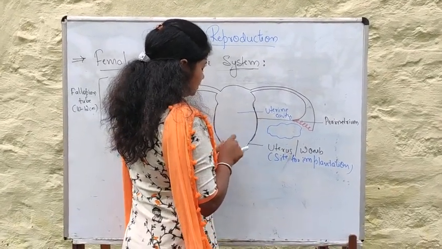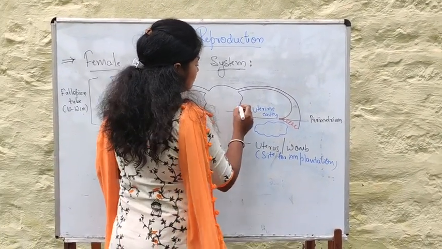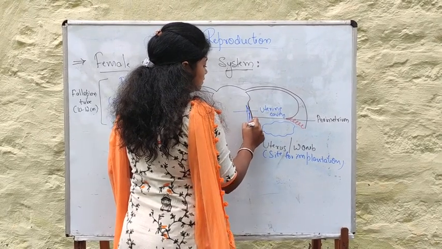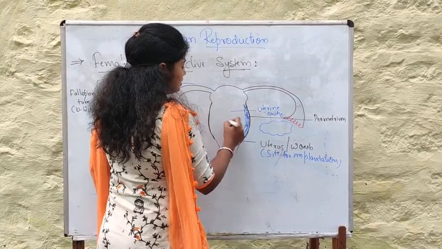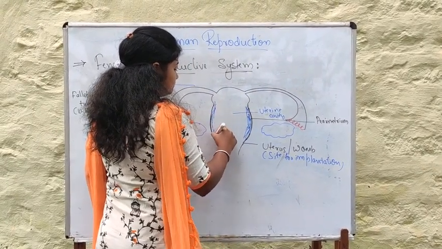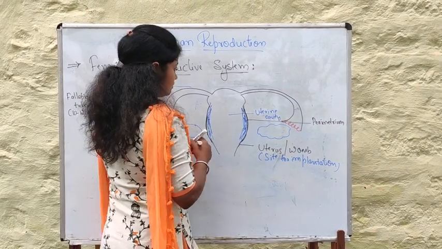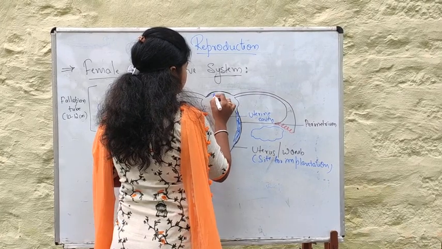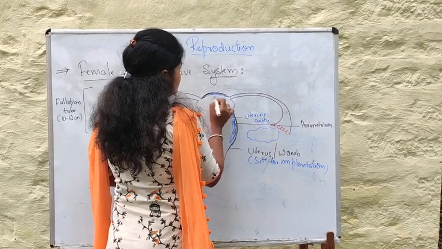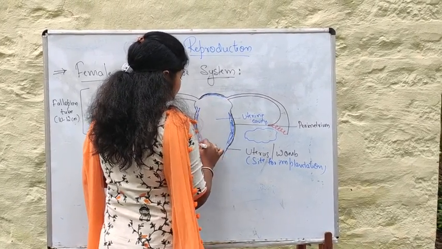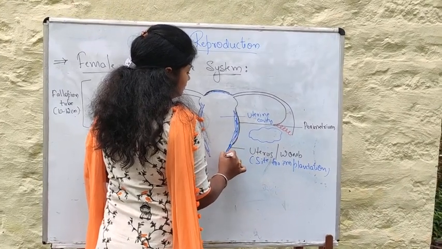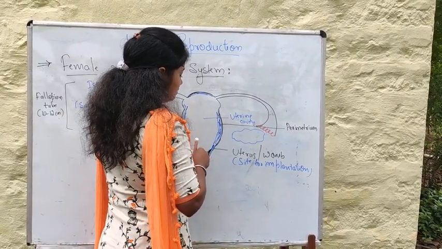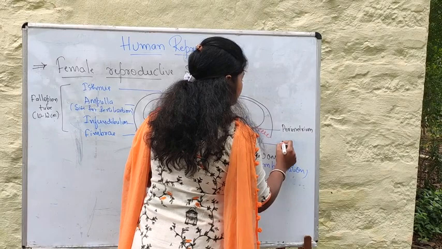Then the next one comes, the second, a muscular layer. It is a thick muscular layer which is called the myometrium.